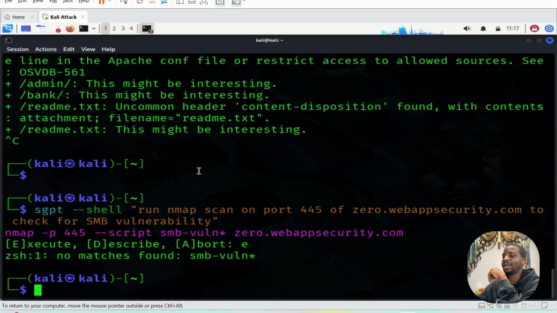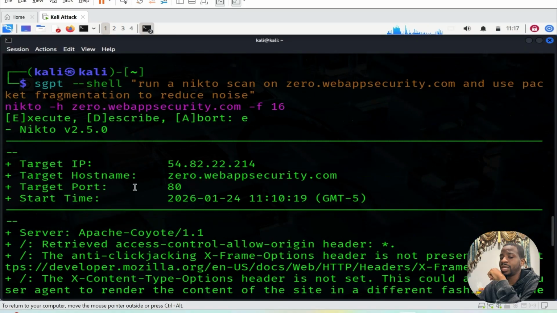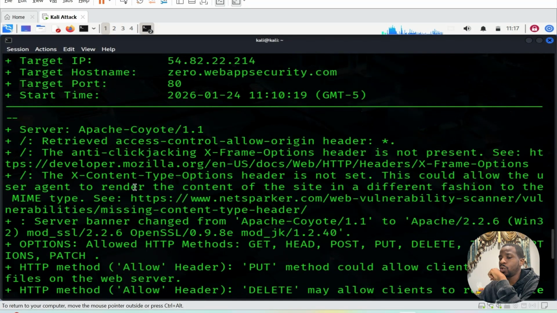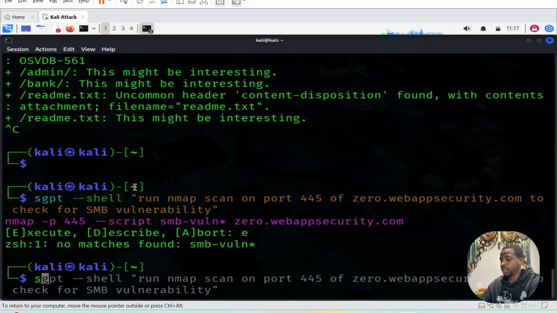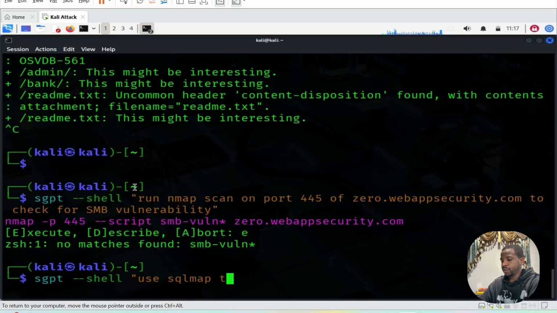So once an attacker has all the information regarding the weaknesses within your system, he knows. Now we can jump right into the exploitation phase. For exploitation, we can use SQL injections, or we can use Metasploit to exploit. So let's see what Shell GPT is going to give us. SGPT, let's try and use SQLmap. Remember, this 0.webappsecurity is supposed to be a bank app. So let's see if we can infiltrate the login page.